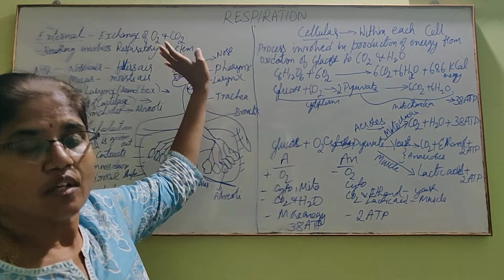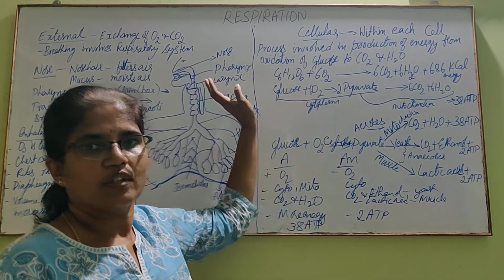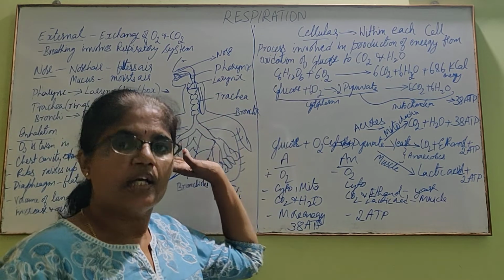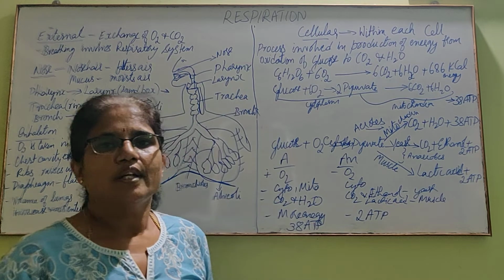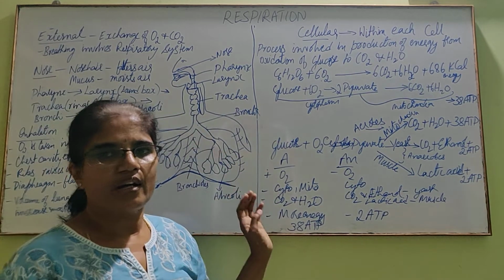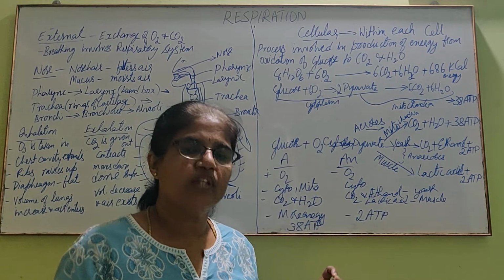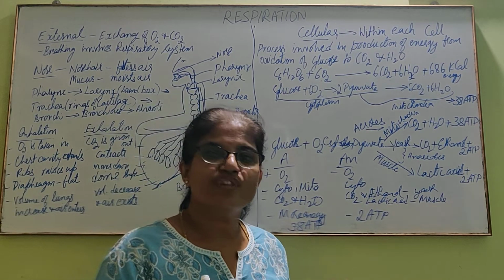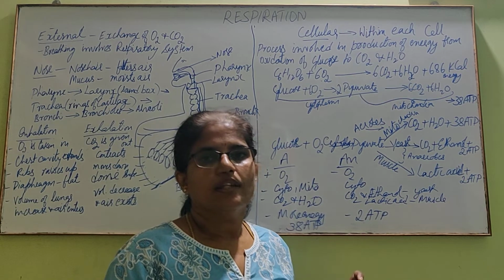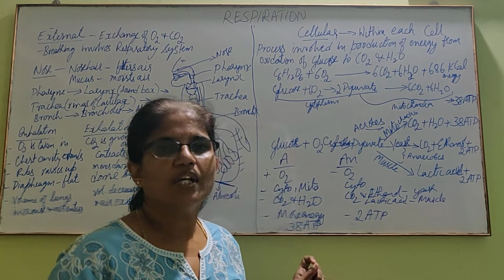We human beings take it directly from the atmosphere, whereas animals living in water do not take oxygen from air. They take dissolved oxygen in water. Since they are present in water, water has oxygen in dissolved form, which is taken in by the aquatic animals.